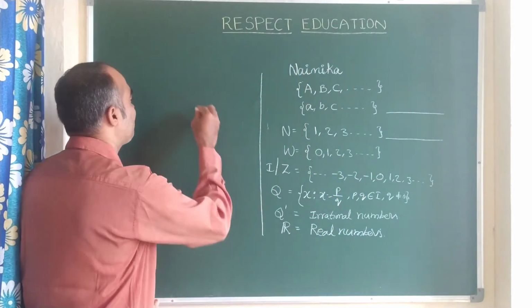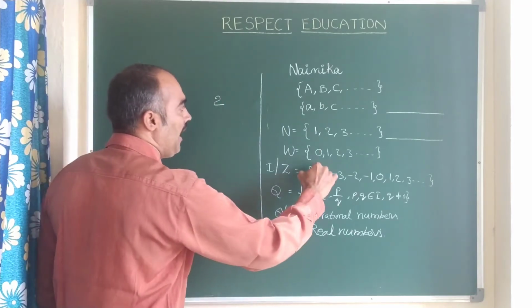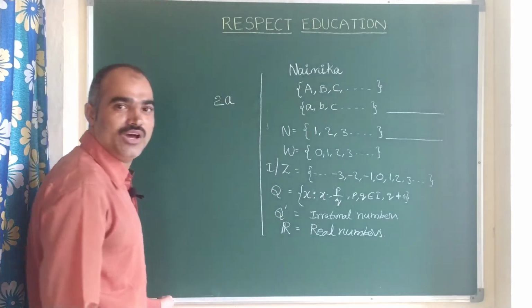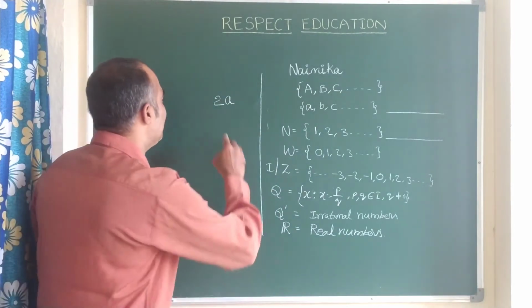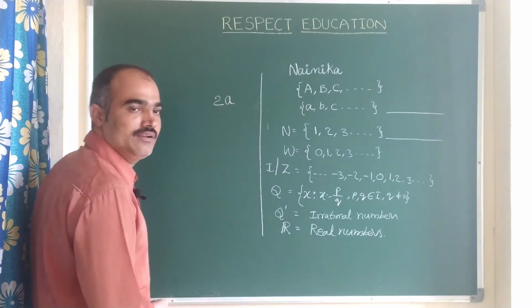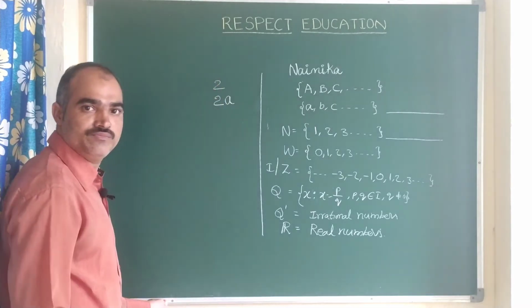See here, for example, if I take one number and one alphabet. Here, if A is not there, what do we read this? You will read it as 2.